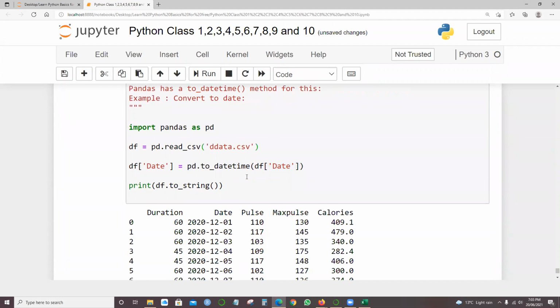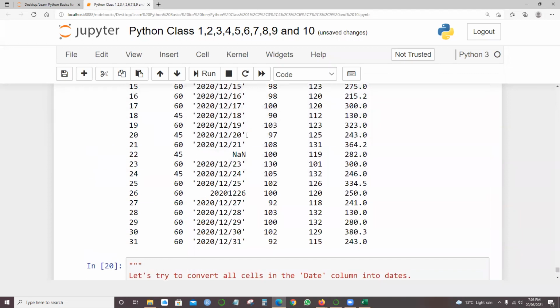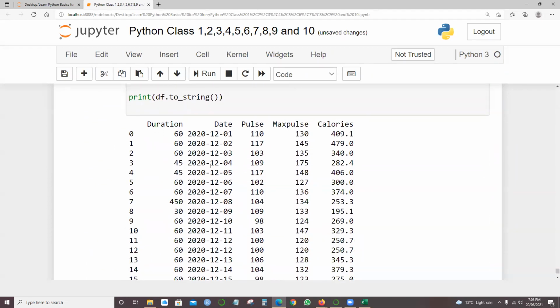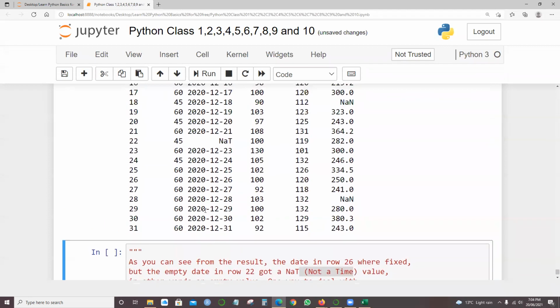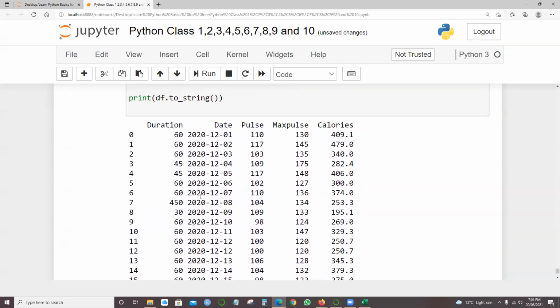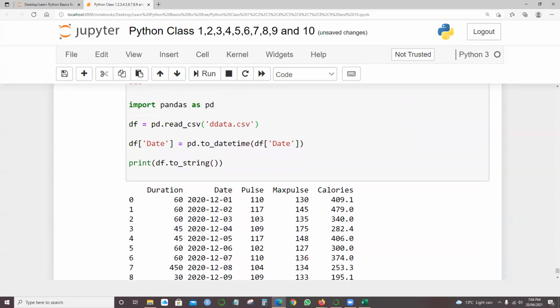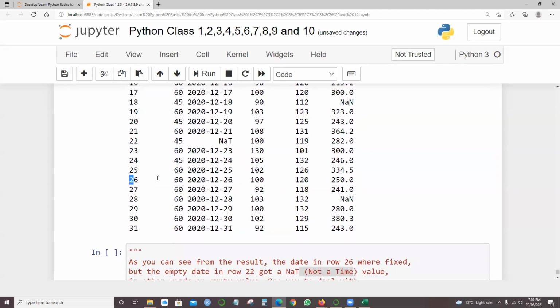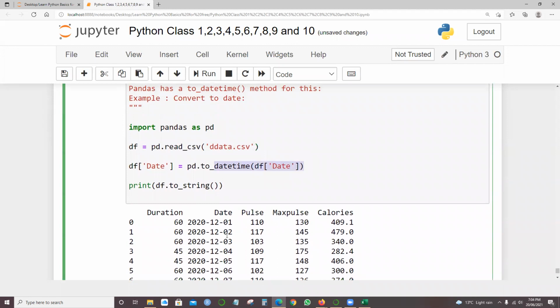With this line, look at this, the format is being changed, right? So here is 2020/12/20, and look at this format, 2020 hyphen 12 hyphen 4. So all the date formats are now in the proper format. One was missing, but the line it has fixed is line number 26, 60, and this one. See here 26, 60, and 2020-12-26. So this has been fixed. That's the advantage. The date format has been fixed.